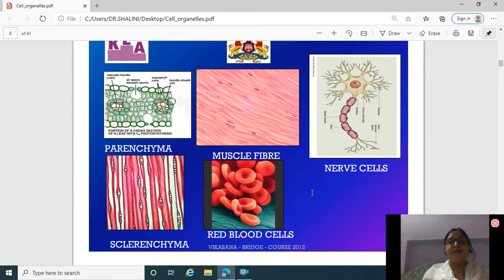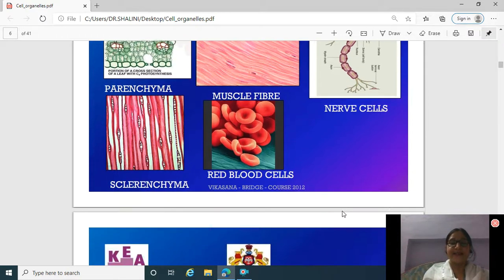Here in the picture, we are showing the parenchyma cells. Sclerenchyma cells are also there. It is muscle fiber. It is the nerve cell, and these are sclerenchyma cells, and these are red blood cells.